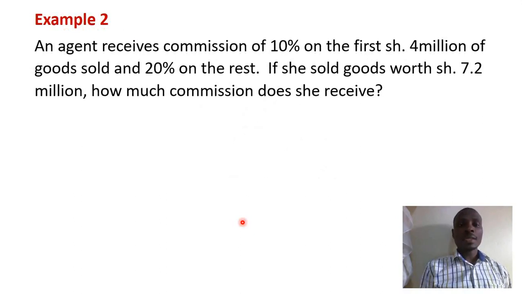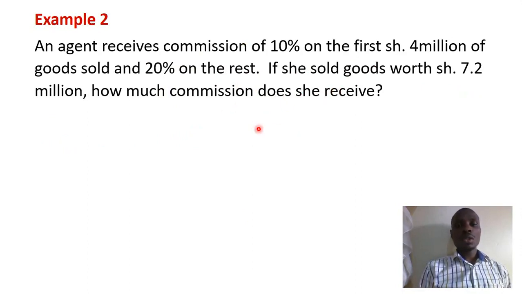Let's look at another question. Example 2. An agent receives commission of 10% on the first 4 million shillings of goods sold and 20% on the rest. That means the rest of the goods sold. If she sold goods worth 7.2 million shillings, how much commission does she receive?